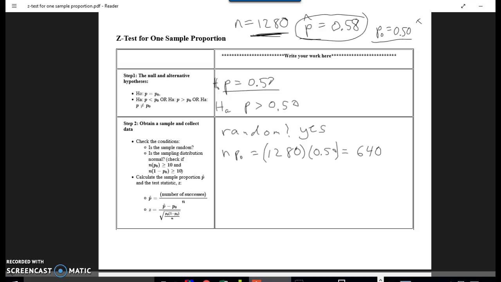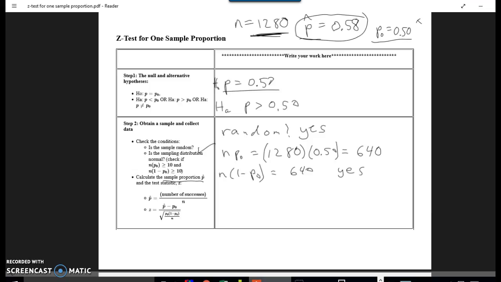And n times 1 minus p naught. Well, p naught is 0.5. 1 minus that is also 0.5. So that's also 640. Okay, so yes, the sampling distribution is a normal curve. Okay, so we did that. Let's check it out. Now, calculate the sample proportion.